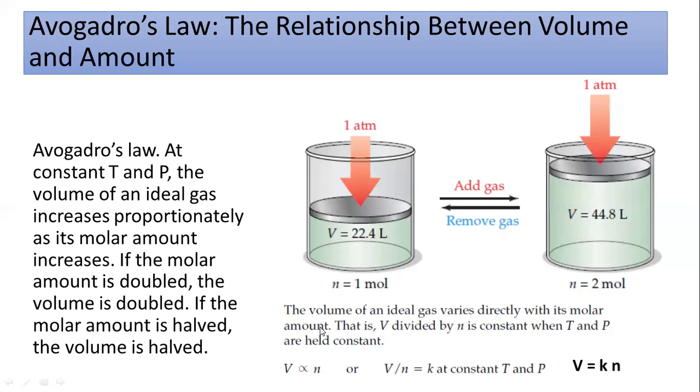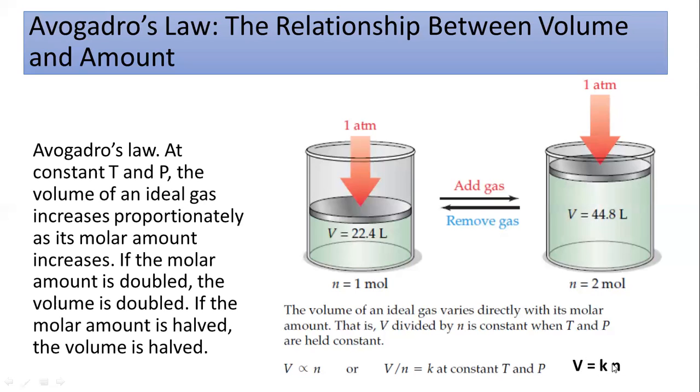So that means the volume is directly related to the number of moles, or you can say volume is directly proportional to the number of moles. And again, if you remove this proportionality sign, you will get a constant on the right hand side, the small k, and this is called the Avogadro law constant, because this is going to explain the relationship between the volume and the molar amount.